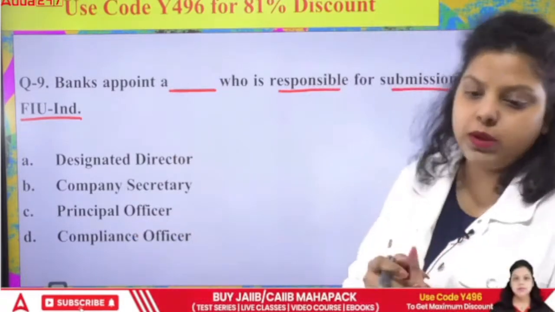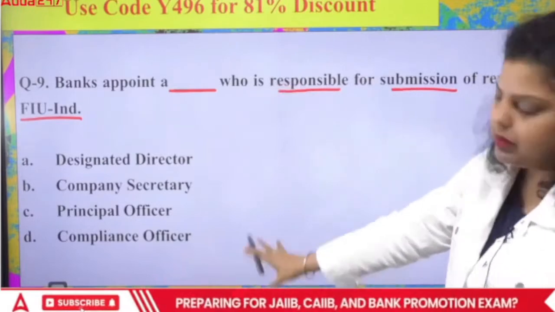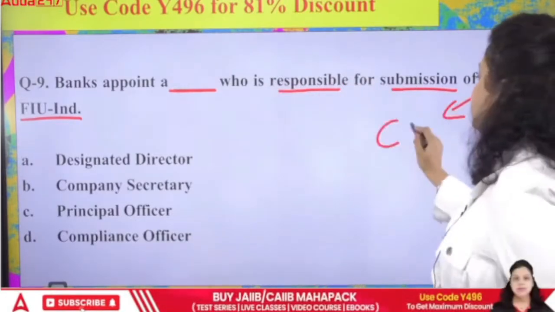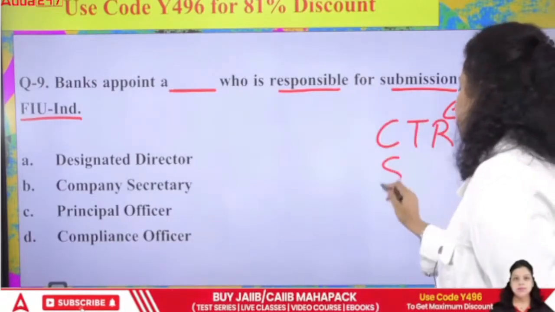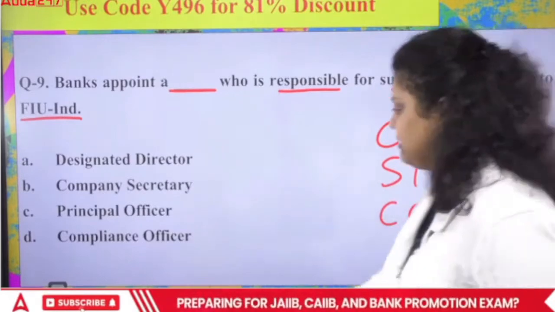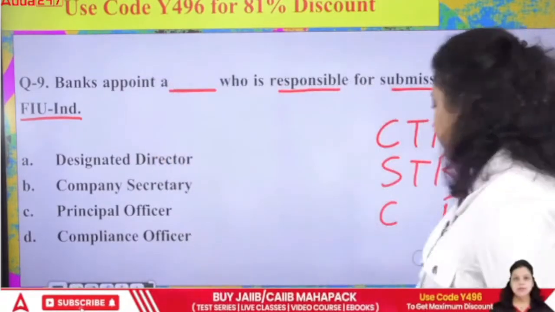Now, what kind of reports are we talking about? The bank appoints a person responsible for submission of reports. The reports will be the cash transaction report, the suspicious transaction report, and the counterfeit currency report. Do remember the full forms of them, that is very important.